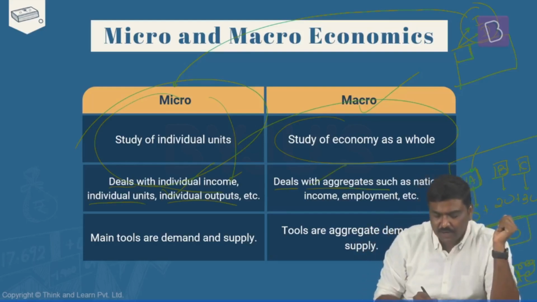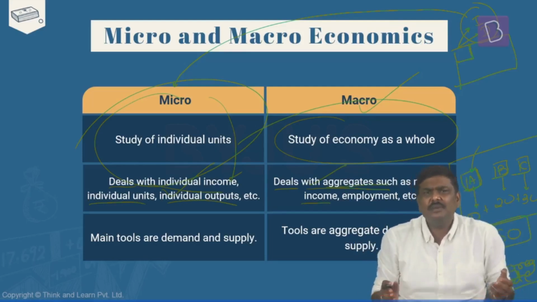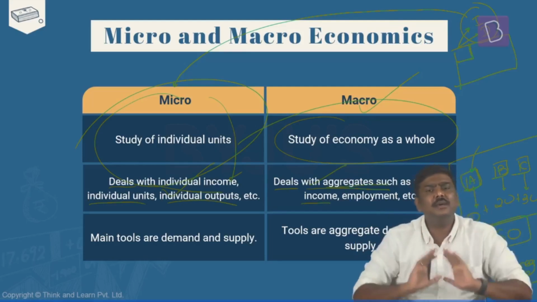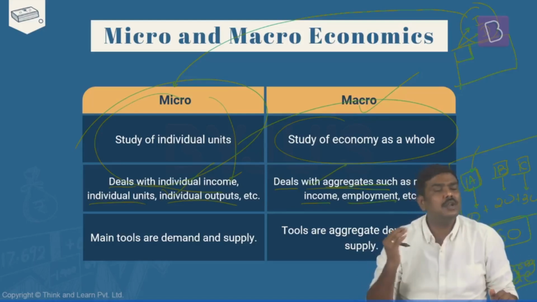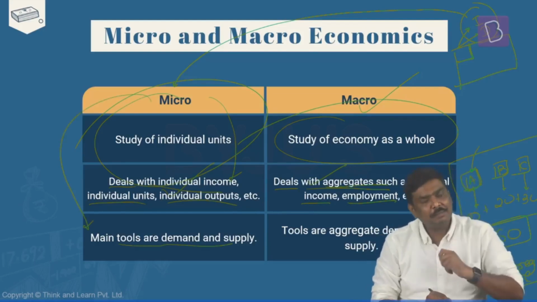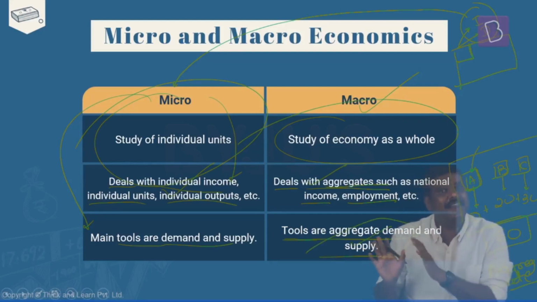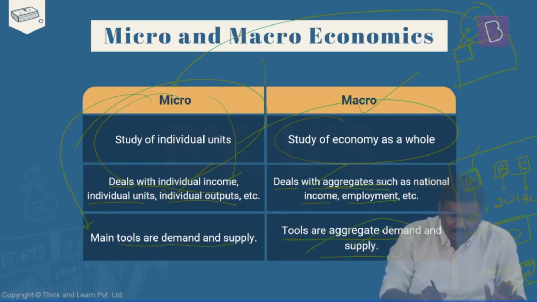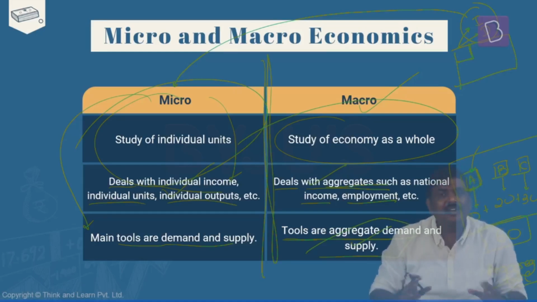So macroeconomics deals with aggregates such as national income, which is nothing but the sum total of all the incomes generated by individuals in a country, the total employment, total production, total supply, etc. The main tools in case of microeconomics are demand as well as supply. The main tools in case of macroeconomics, again, are aggregate demand and aggregate supply. So these are some of the very important differences between microeconomics and macroeconomics.